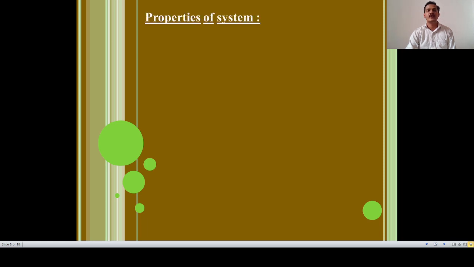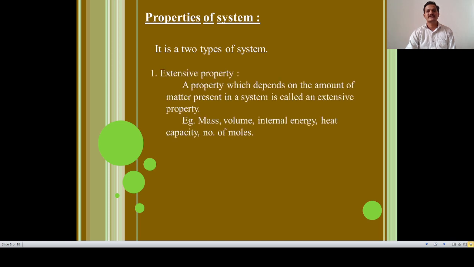Now let us move to the next point, the properties of a system. There are two types of properties of a system. Number one, extensive property. An extensive property is a property which depends on the amount of matter present in a system. Examples are mass, volume, internal energy, heat capacity, number of moles. Extensive properties depend only on the quantity of substance or matter.